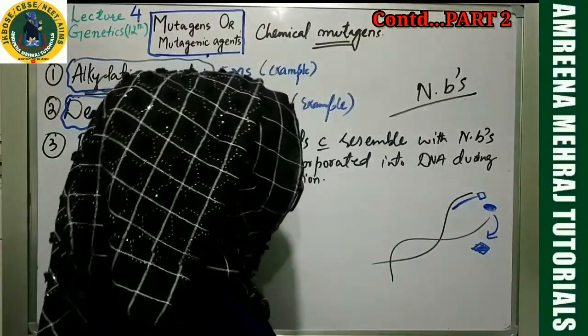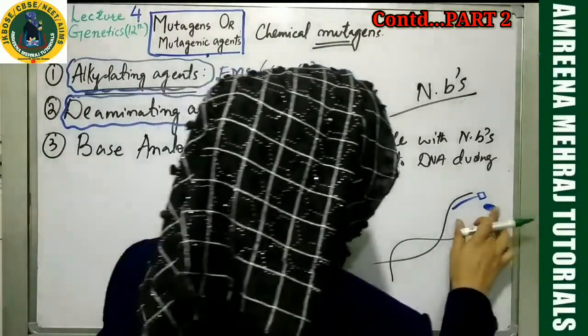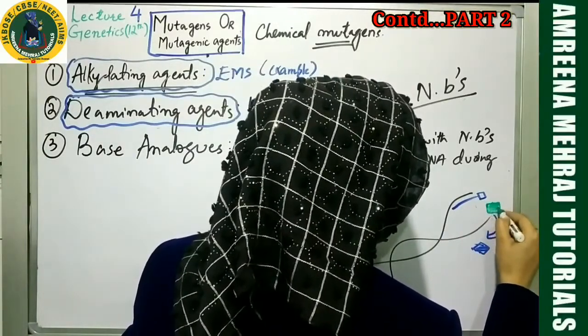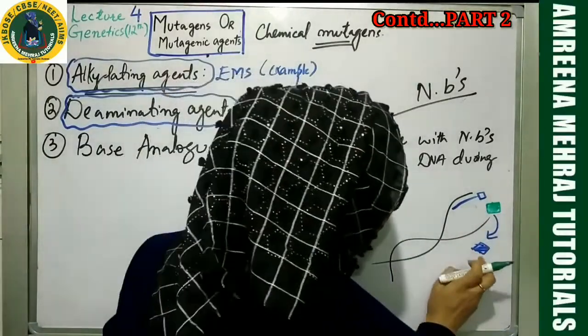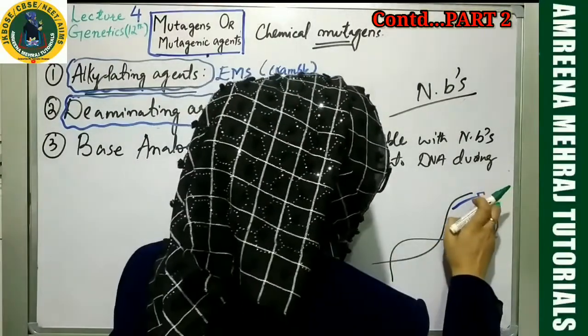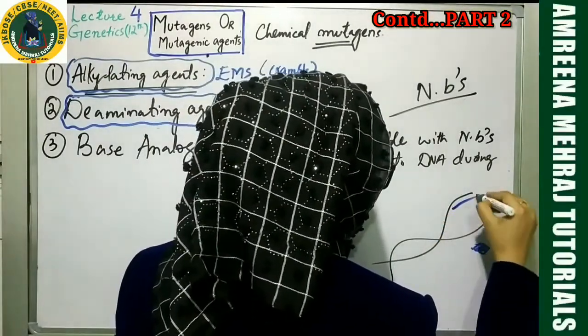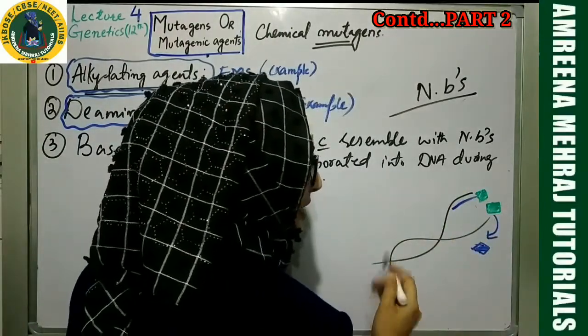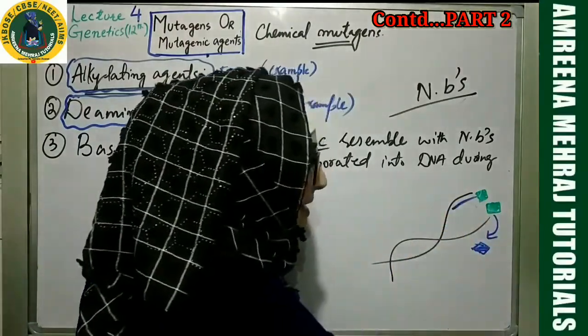Although I made it different, I want to make you understand that this is structurally resembling it. Let me be more specific. I'll show you with a different color. This will be more proper. So can't you see that they are structurally similar? But this was supposed to get attached. Consequently, because of the structural resemblance, this got attached. You'll say now, what has happened? Mutation has happened because the wrong base was attached.